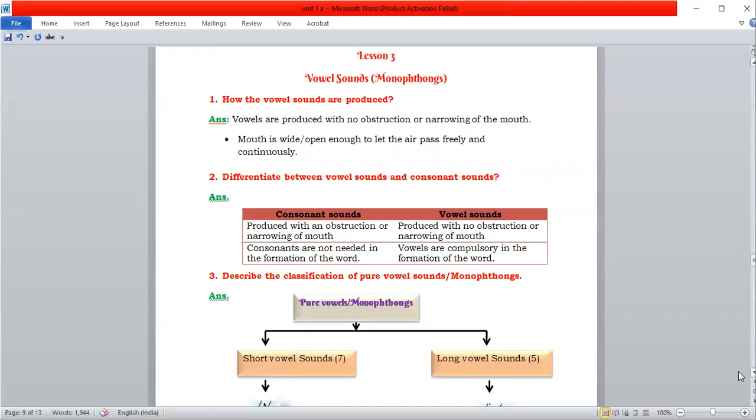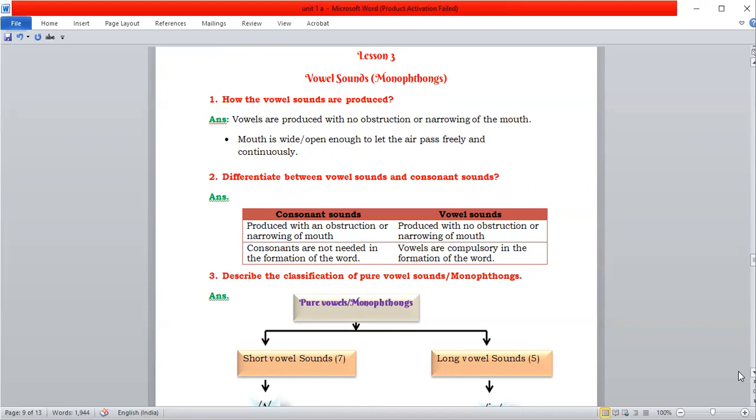How are the vowel sounds produced? Let us see. Vowel sounds are produced with no obstruction or narrowing of the mouth, in contrast with the consonant sounds, which are produced with obstruction or narrowing of the mouth. Here in the vowel sounds, the mouth is wide open enough to let the air pass freely and continuously without any friction.